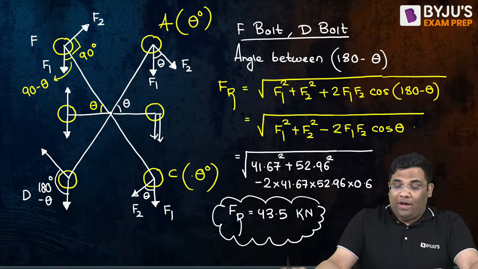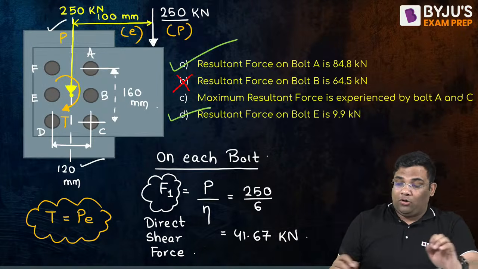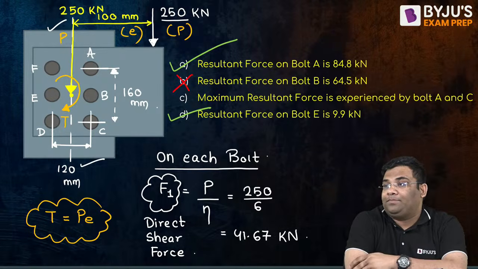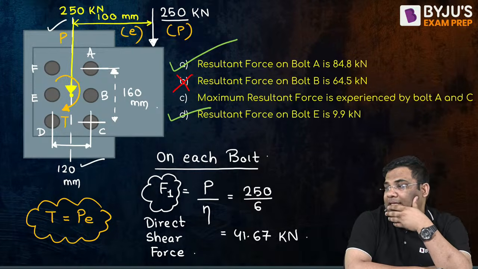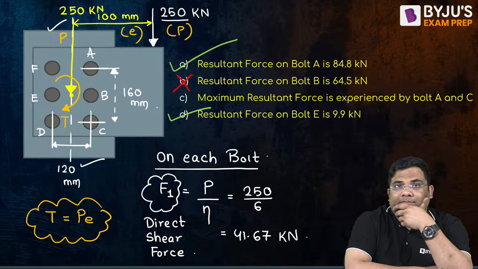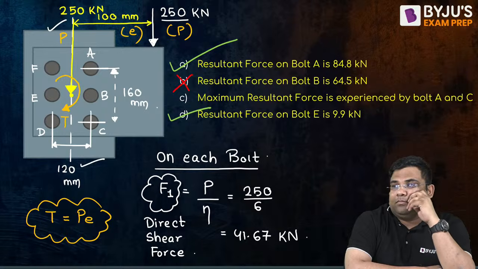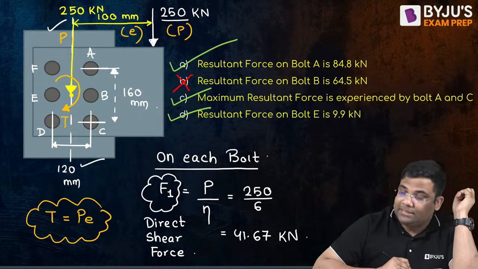So 43.5. Now tell me, is the option C correct or wrong? Correct.